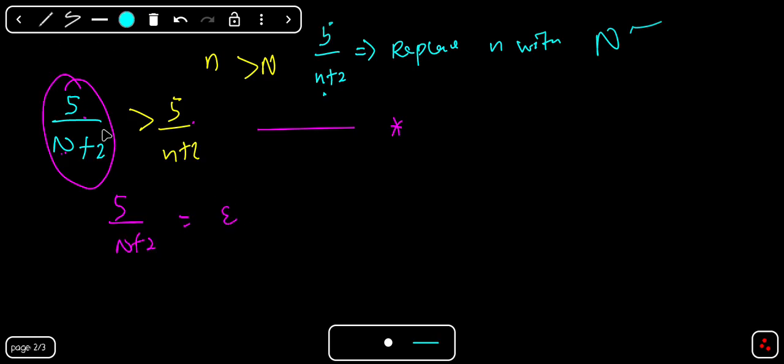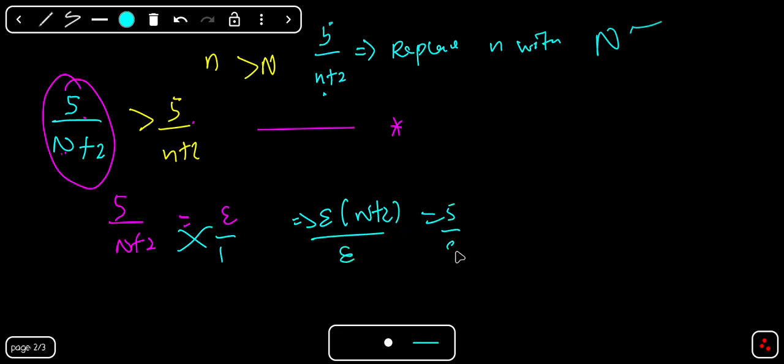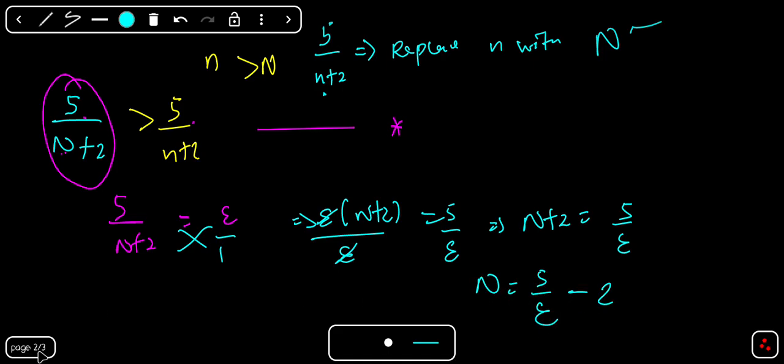Okay, then you cross multiply to solve the problem. If you cross multiply, we're going to have epsilon multiplied by N plus 2 is equal to 5. So you can divide both sides by epsilon, and we cancel out epsilon. So we have N plus 2 is equal to 5 over epsilon. Then you can subtract 2 from both sides. So we have N is equal to 5 over epsilon, then minus 2.